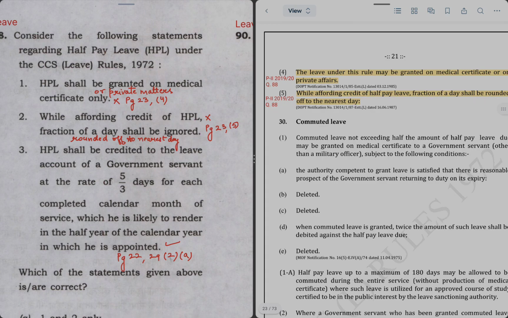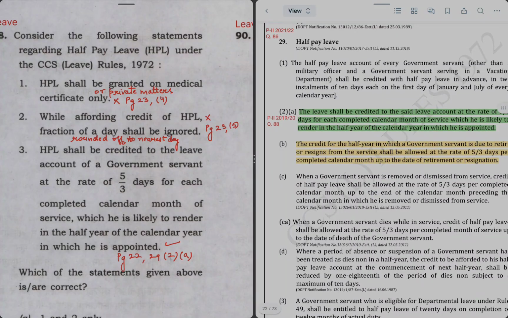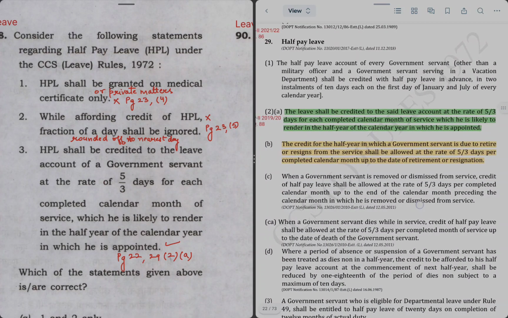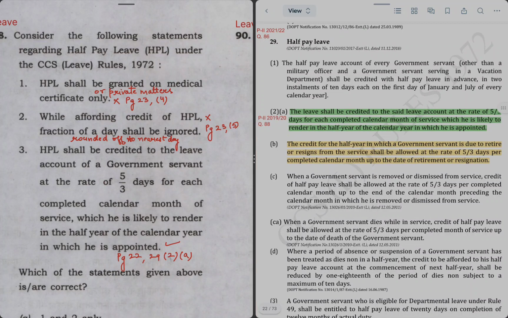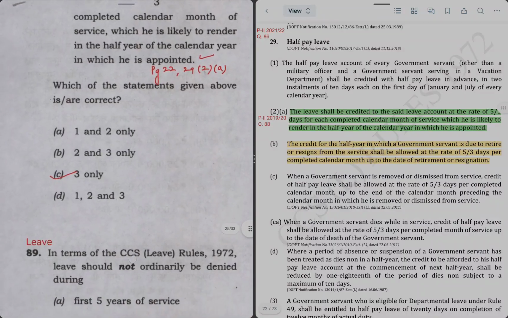Next statement says HPL shall be credited to the leave account of a GS at the rate of 5 by 3 days for each completed calendar month of service which he is likely to render in the half year of the calendar year in which he is appointed. So for this we'll again go little upwards on page 22. In rule 29 sub rule 2a, this is given as correct and statement 3 is correct. So right answer will be option 3 only, which is C.